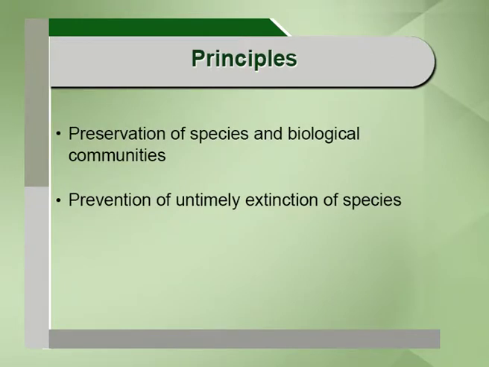Looking at the principles of conservation biology, the first and foremost important principle, because these principles will be the guiding principles. When I say guiding principle, conservation biology has certain norms. It is driven by certain principles, and these definitely have a scientific basis. The first and foremost principle as far as conservation biology is concerned is the preservation of species and biological communities. When you look at biodiversity, it can be studied at various levels: species diversity, genetic diversity, and ecosystem diversity.